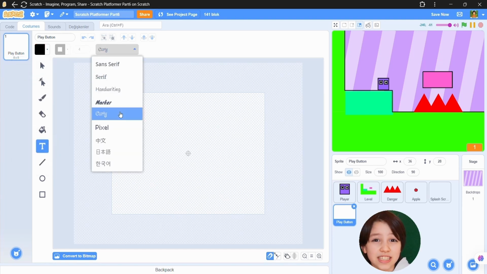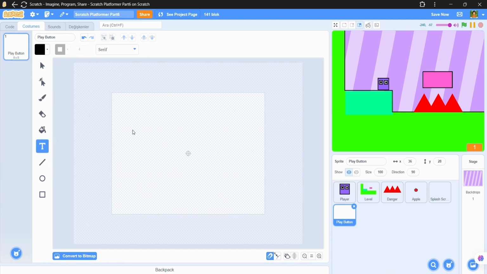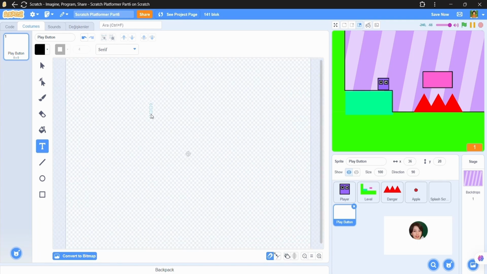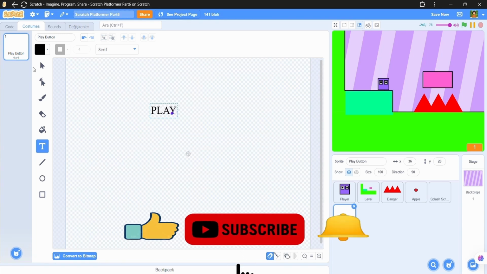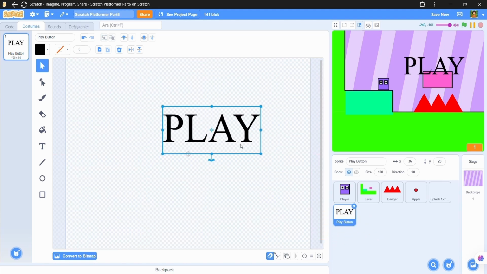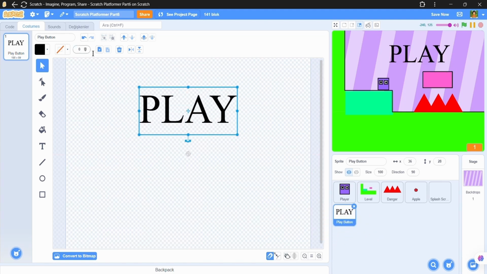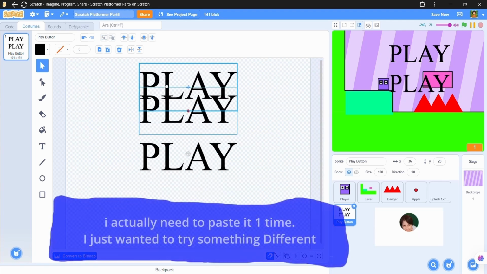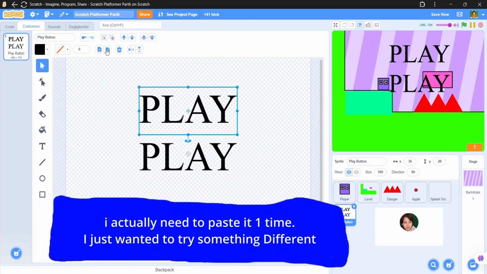I'm gonna use the serif font and write play with capital letters. Now what we will do is paste 2 times. Now see, it's 3.